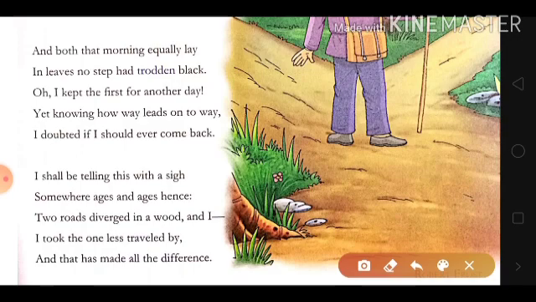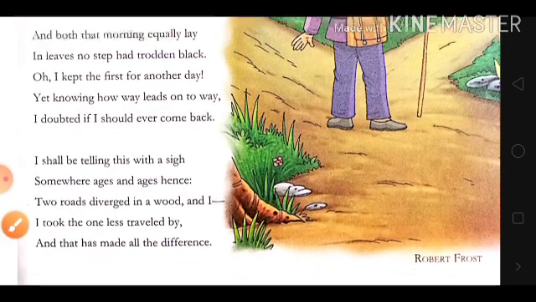So this third stanza says that in our life, once we choose an option, we must keep on moving ahead with it, and we can never come back and take the other option. So the choice of the option should be very wise.